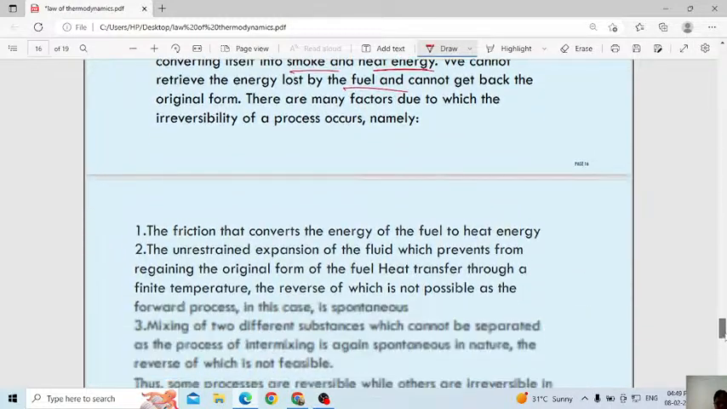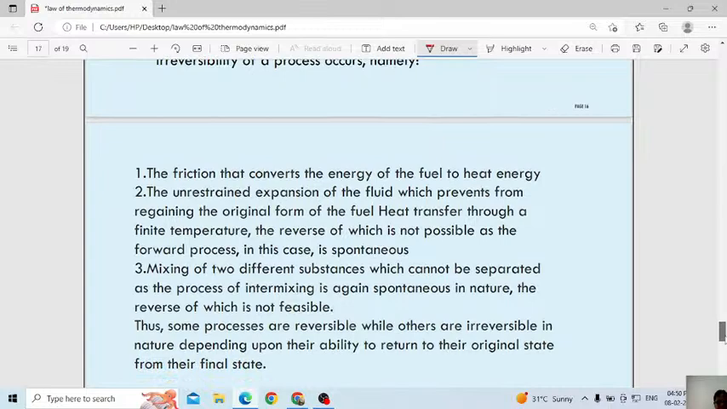One more example is there. What will happen in the case of petrol and diesel? The friction converts the energy of fuel to heat energy. When the car starts moving, you have the car tires also, no? Already I told you when I did the friction lesson, even tires will feel friction. Then against the friction, you have to push this car forward. Then this fuel will burn, it will give the energy, then it will make the vehicle move forward. That is one case of how the energy is used: friction converts the energy of the fuel to heat energy.